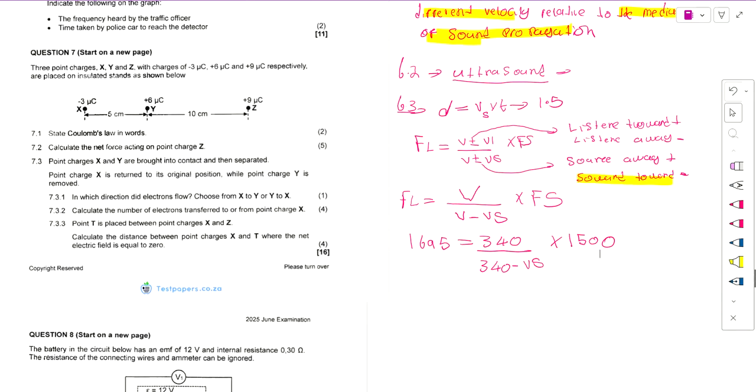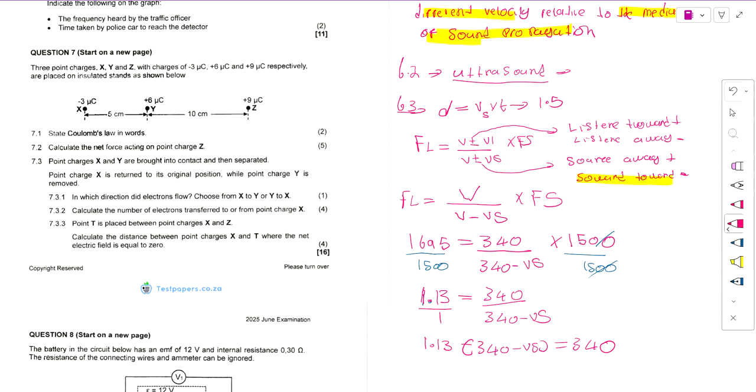Now we are going to divide both sides by this 1500, which means it cancels this one. 1695 divided by 1500 is going to give us 1.13, which is equal to 340 divided by 340 minus Vs. Then we multiply this side by this one, so 1.13 times (340 minus Vs) equals 340.